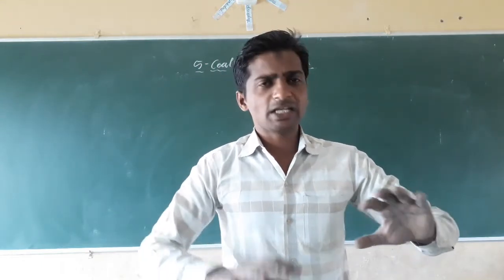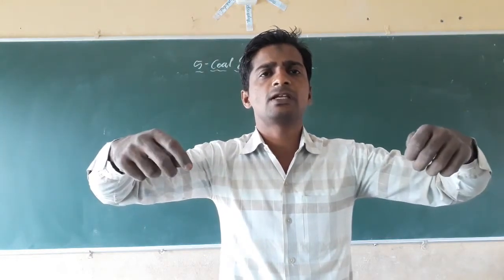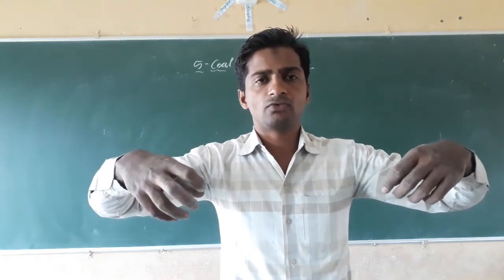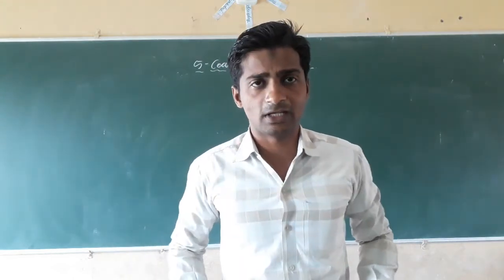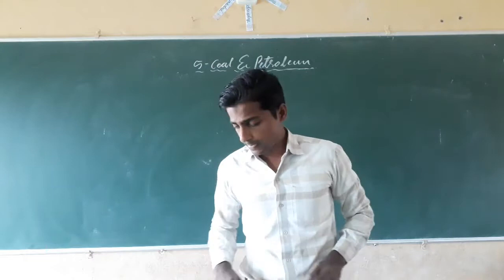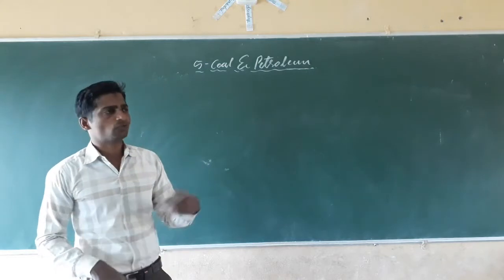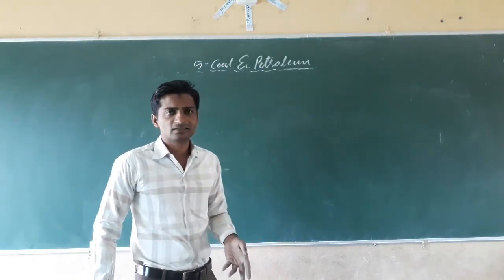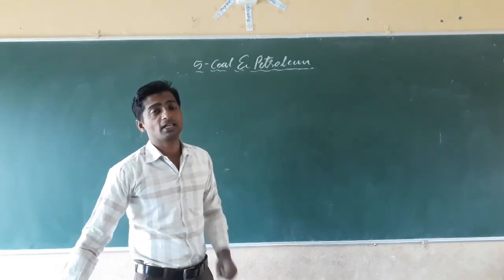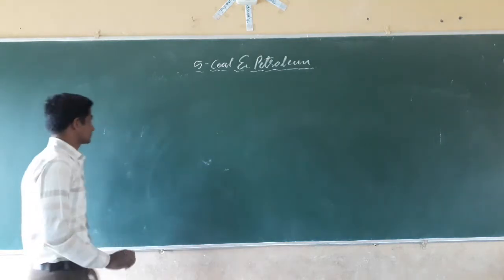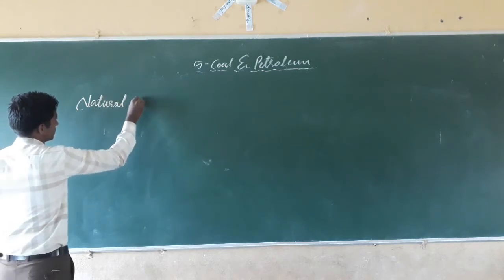See, we are getting a lot of things from nature, and we are utilizing them and making our life luxurious. It means by using natural things only, we are getting a lot of benefits. Different natural things are there: water, air, sunlight, forest. These natural things are called natural resources.